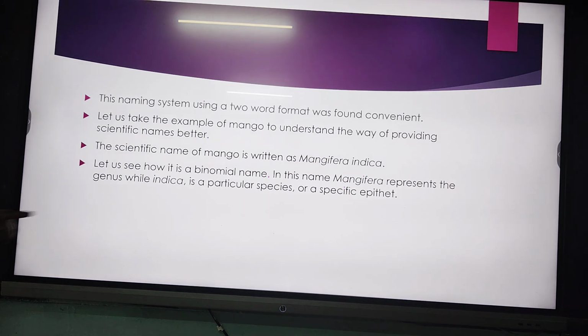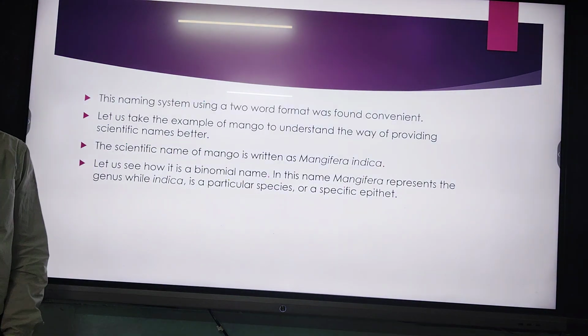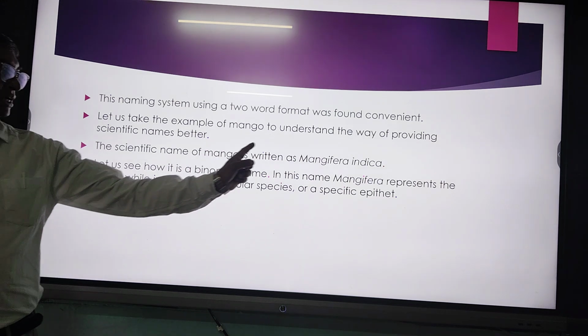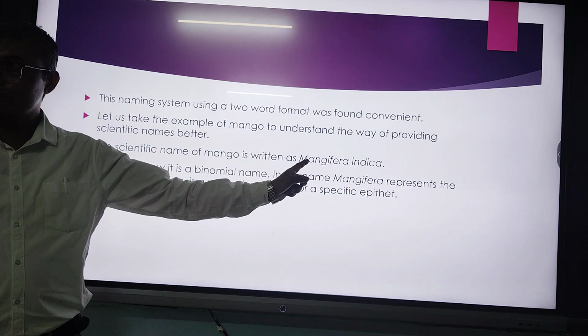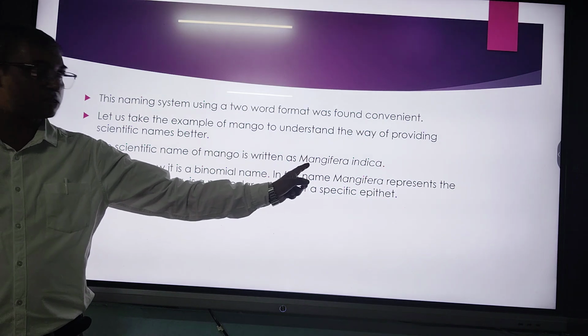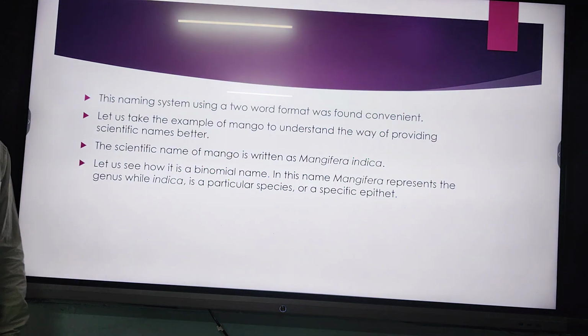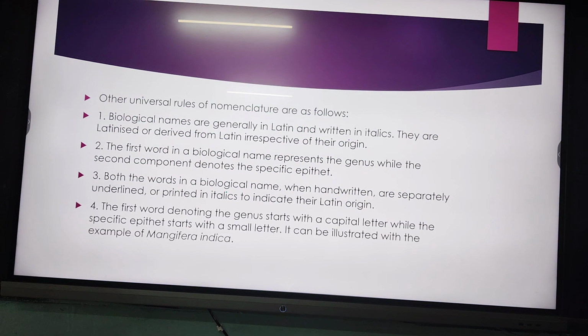Similarly, one example is given here: Mangifera indica. Mangifera is the generic name, or the genus, and indica is the specific epithet.